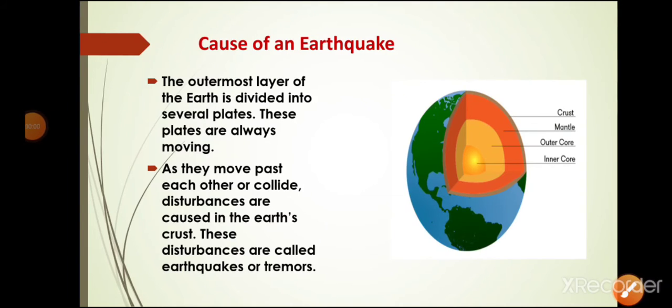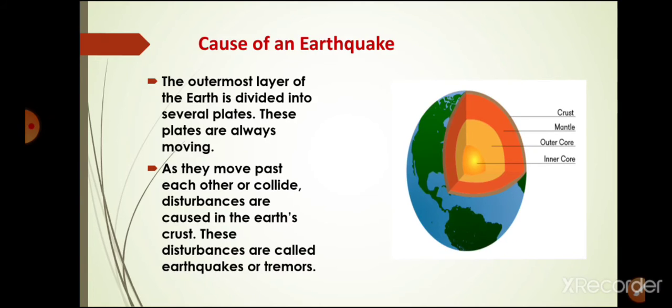As you know, the earth's surface is divided into several layers: crust, mantle, outer core and inner core. Now students, we will study the causes of an earthquake. The tremors are caused by a disturbance deep down inside the uppermost layer of the earth, which is called the earth's crust. The earth's crust is made up of several pieces of land mass, and these land masses are called tectonic plates. These plates are in continuous motion. So when one plate goes under another due to collision, what happens?